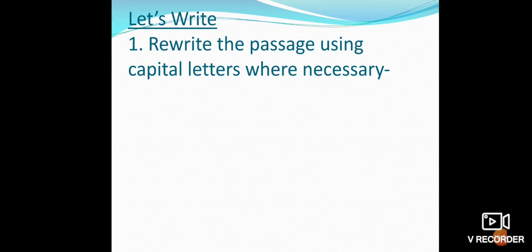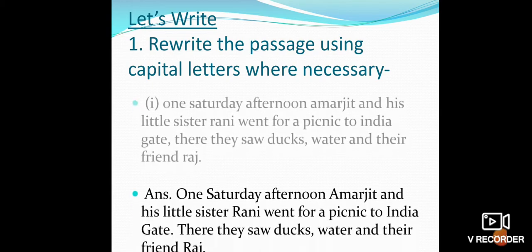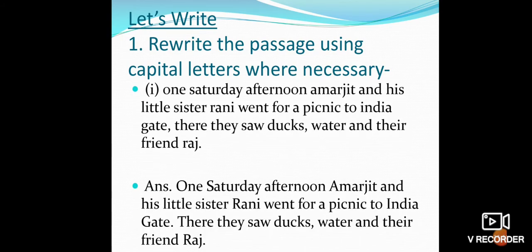So, children, these sentences are incorrect. So, we have to make them correct. And, children, we have to write the capital letters where necessary. So, children, the first passage is: one Saturday afternoon, Amarjit and his little sister Rani went for a picnic to India Gate. There they saw ducks, water, and their friend Raj.